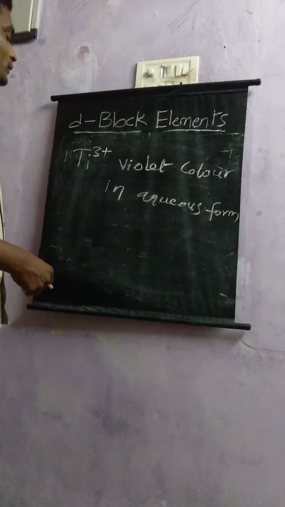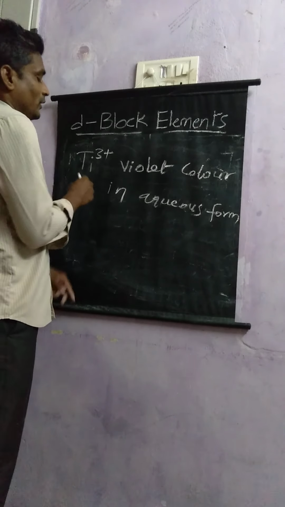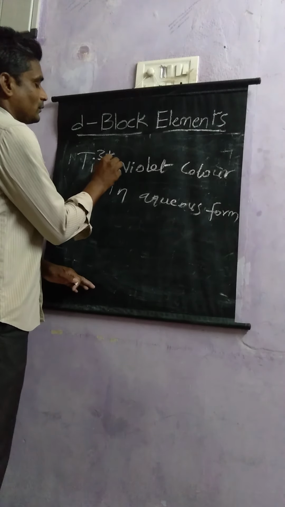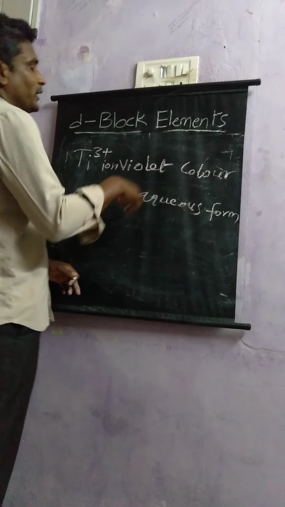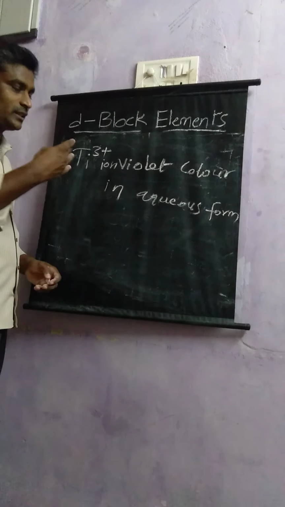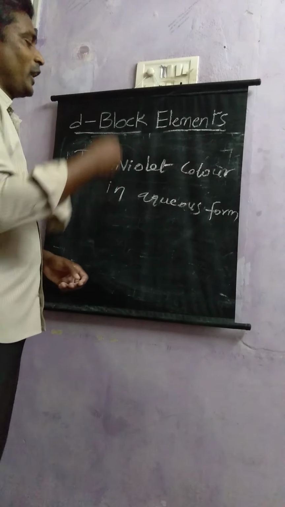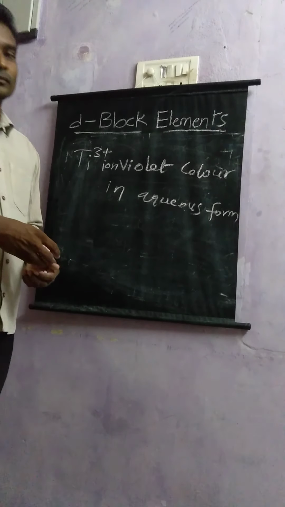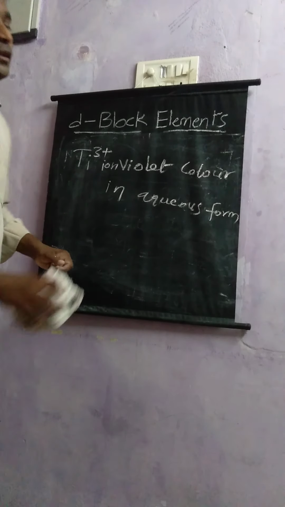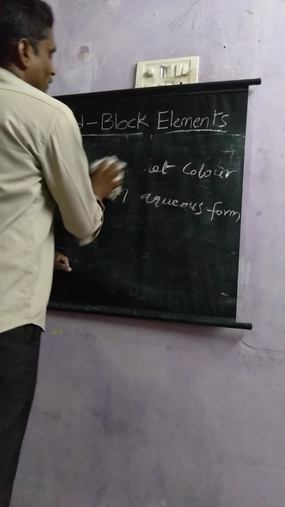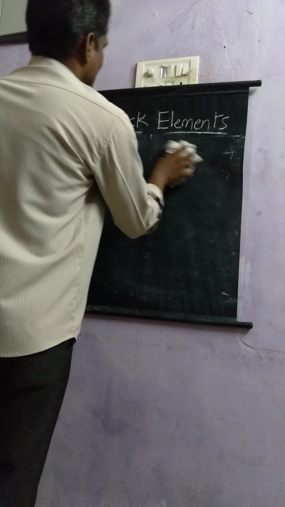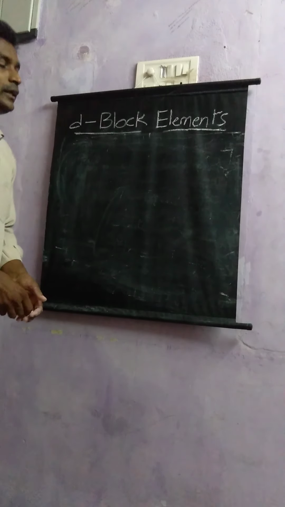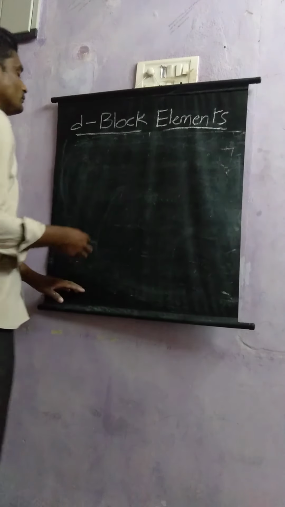So why does titanium 3 ion exhibit violet color in aqueous form? This is a special case. To explain this question, we have to deal with the splitting of d orbitals.